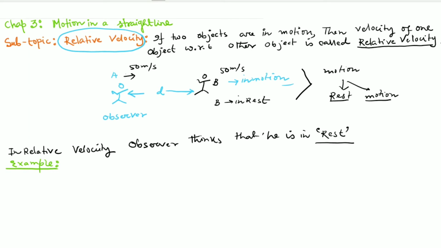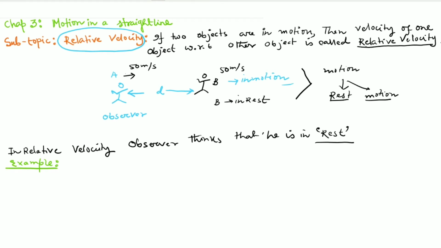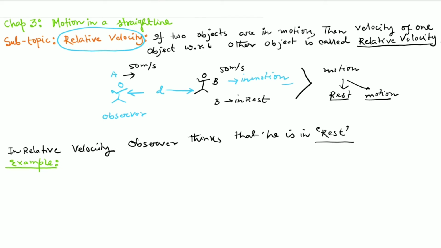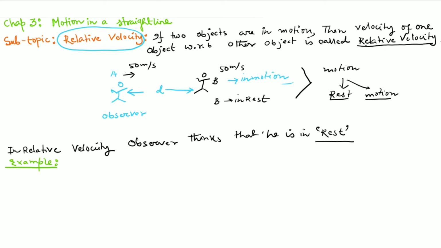That means, according to the language of the observer, you are talking about the Vijayawada station being in motion. Is it really correct? No, the Vijayawada station is not moving. You are moving. But according to your language, Vijayawada came and went away. So that is the concept of relative velocity.